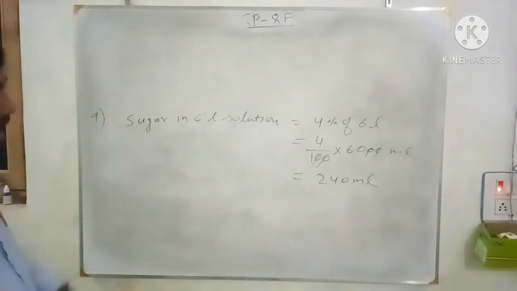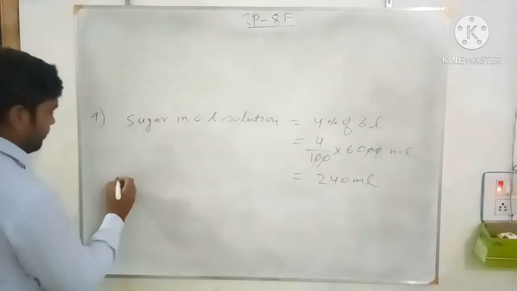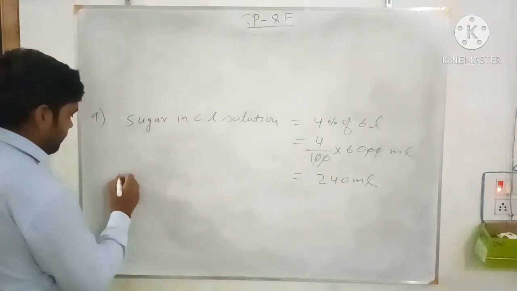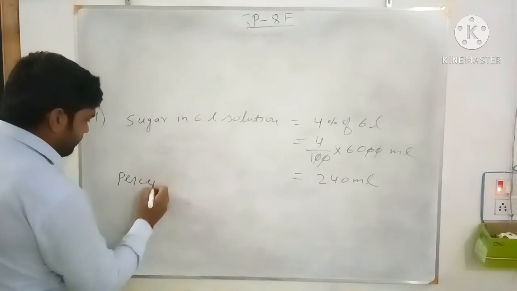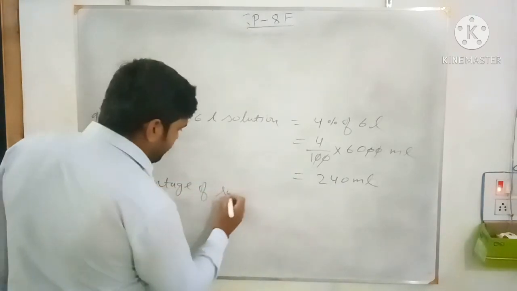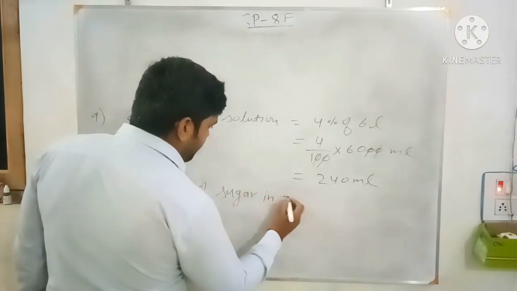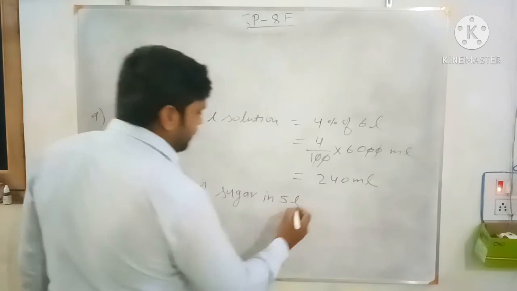Now after evaporation of 1 liter, the percentage of sugar in 5 liter solution.